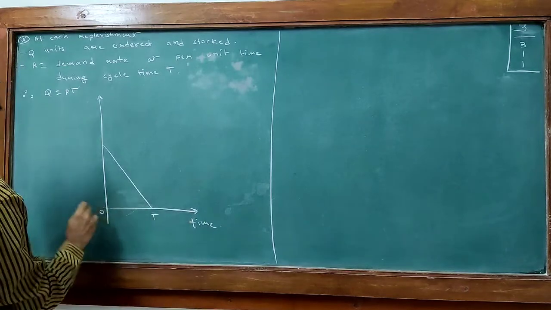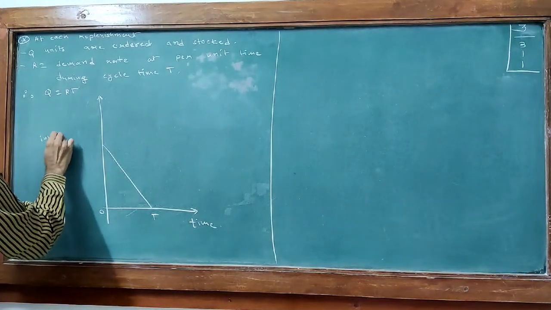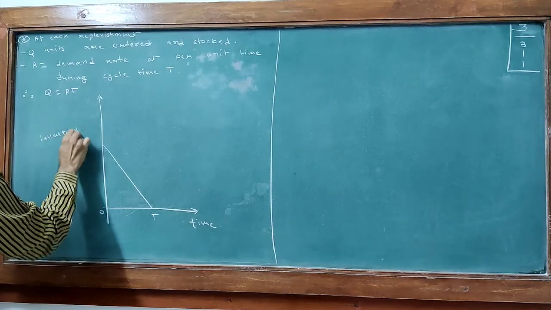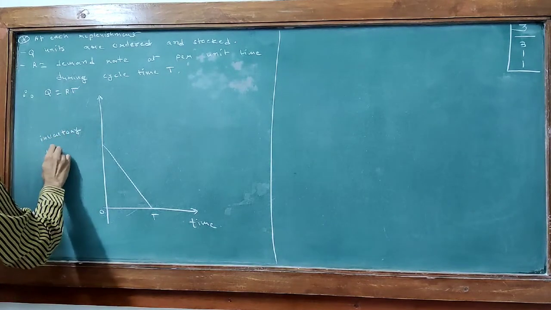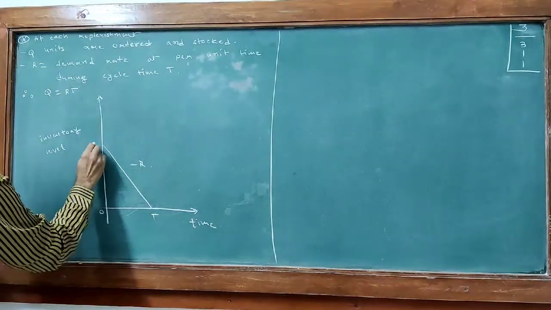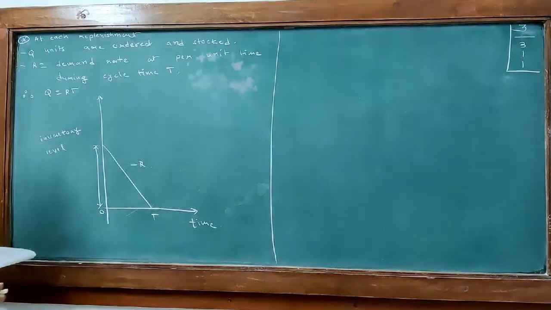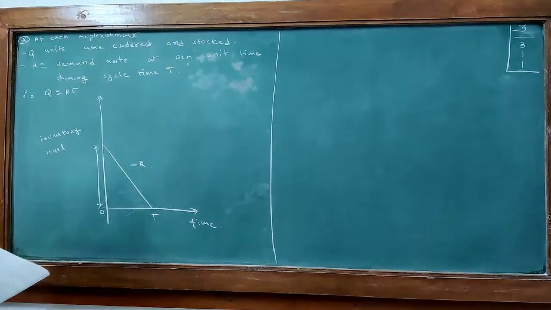this is time, this is inventory level, this is time. So this will be the graph.